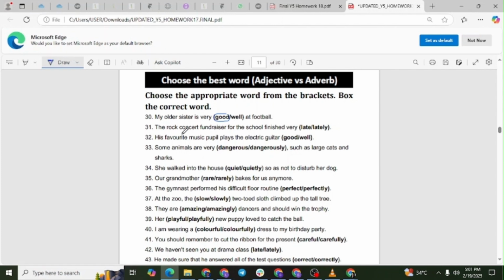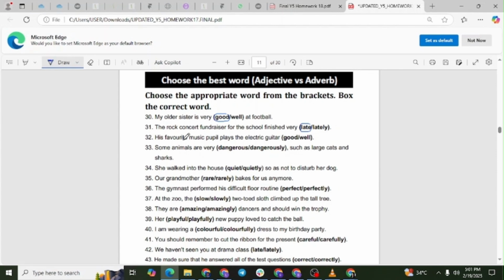Question number 31. The rock concert fundraiser for the school finished very late. Explanation. Late is an adverb that describes when the concert finished. Lately refers to recently and does not fit in this sentence.